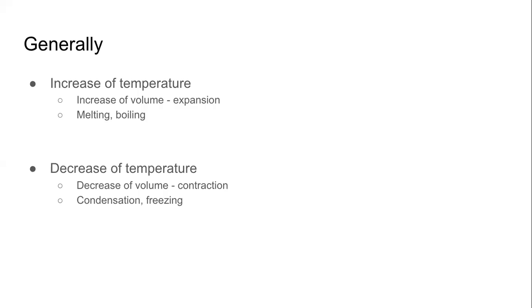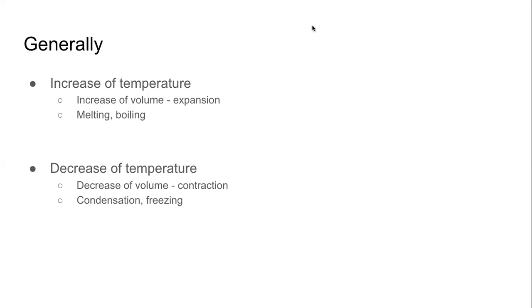This process is called boiling, melting and boiling. This is what really happens. Whenever we heat, the volume increases. That is, expansion happens. We see that happening in melting and boiling also. And completely opposite things happen when we decrease the temperature. What is that opposite thing? When we decrease the temperature, instead of increase of volume, the volume decreases. छोटा हो जाता है. The volume decreases. छोटा होना is called contraction. Opposite of expansion is contraction.